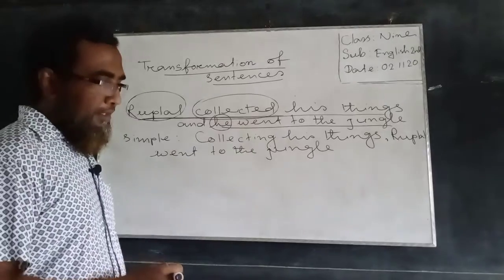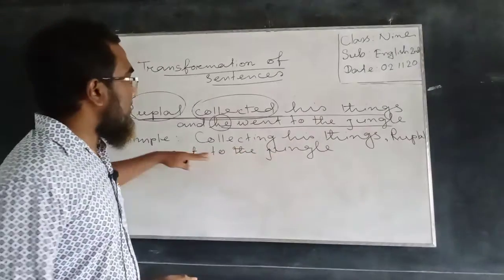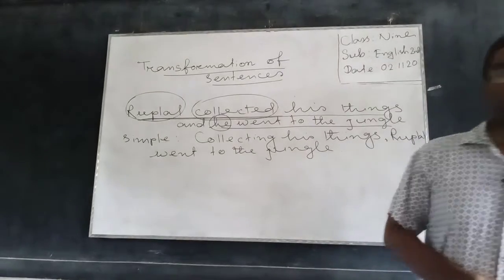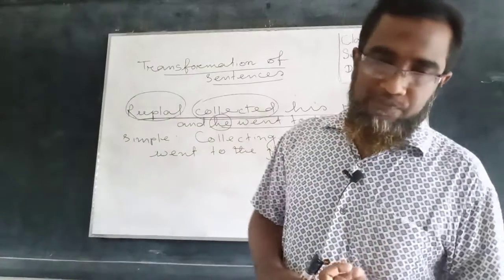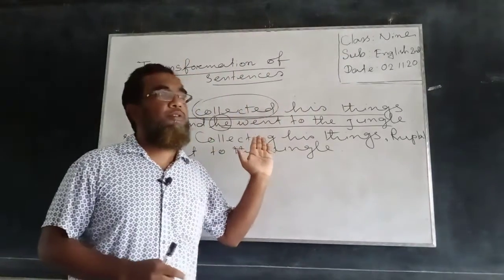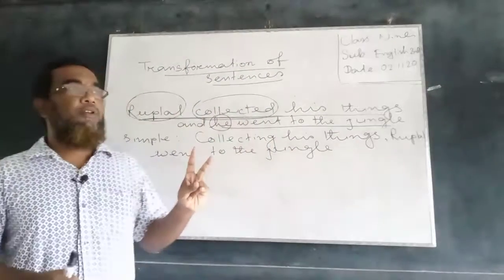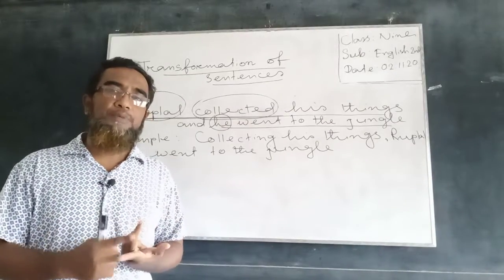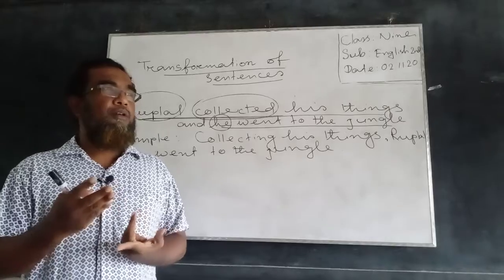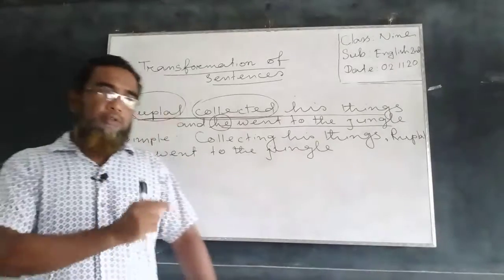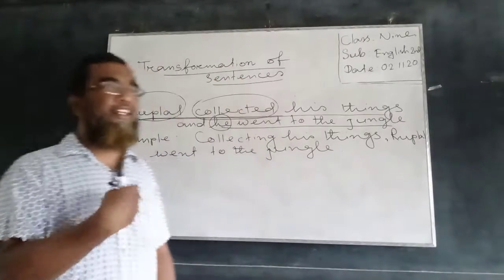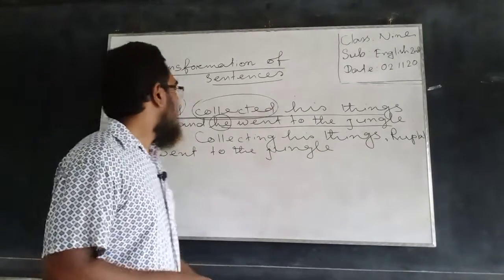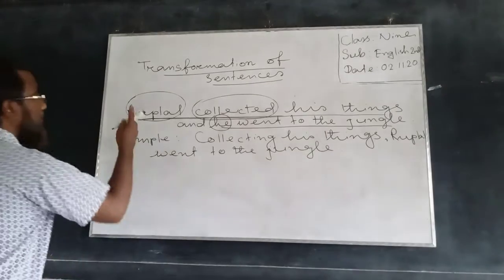So if we look into the sentence, this is a simple sentence, because here we have only one principal clause. In the compound sentence there are two principal clauses. Out of the two, we have transformed one principal clause into a phrase, and the second principal clause has been used unchanged. So this is simple. Now we will transform it into a complex one.